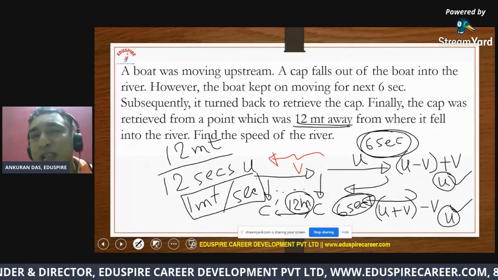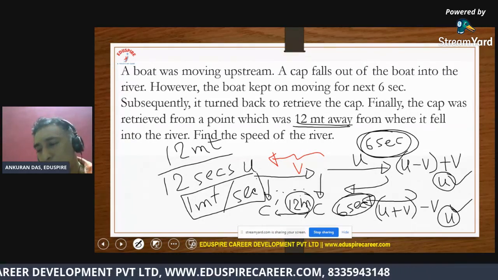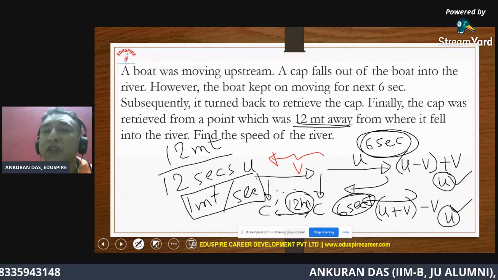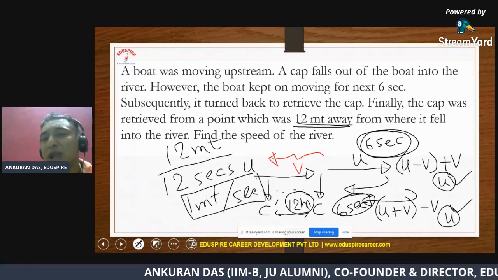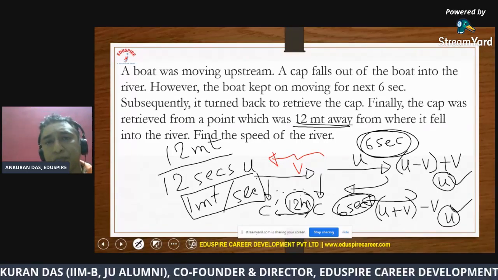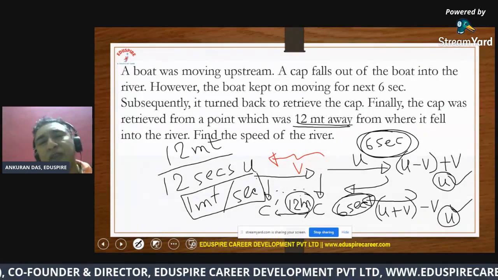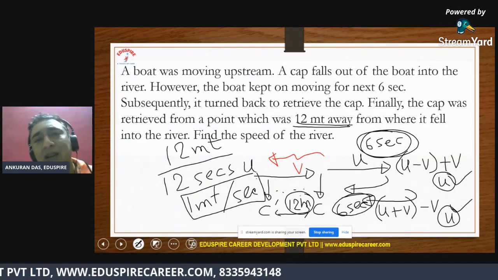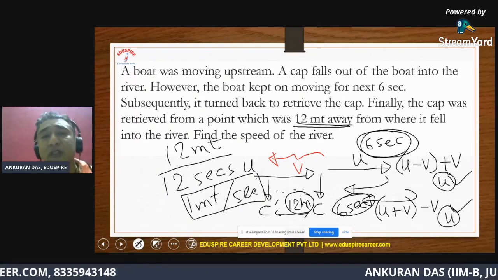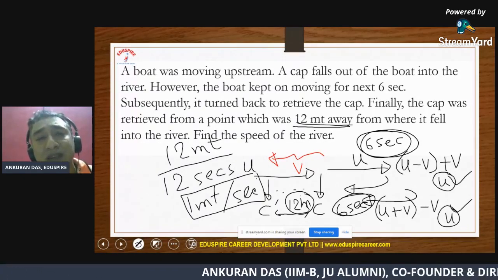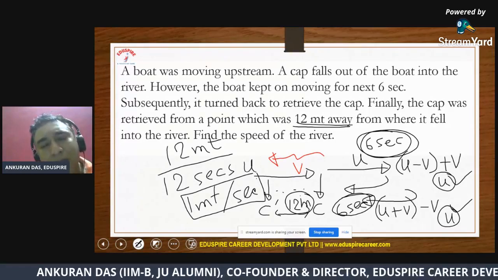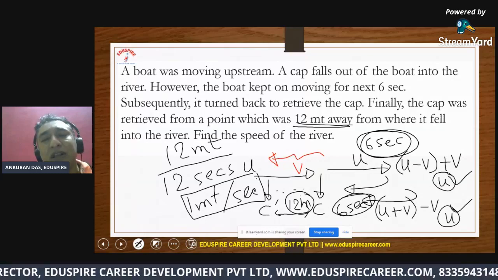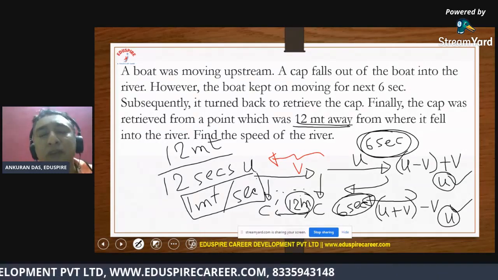So all I am trying to tell you, when two objects move on the same reference frame, then the mobility of the reference frame does not matter. So by reference frame I mean the conveyor belt. As long as we are trying to figure out the relative speed between the cat and the rat, we don't care. As long as they move on the same surface, we don't care about the mobility of that surface. Come back to this particular situation as the question suggests. Imagine the river to be analogical to the conveyor belt.